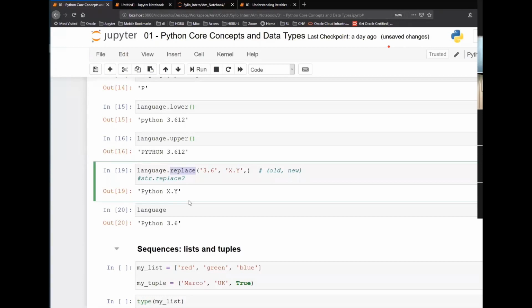Okay, your actual data is not changing. Now a simple question: what if I want to change the actual data? What if I want to replace the actual data there? What should I be doing? Language is equal to language dot replace.